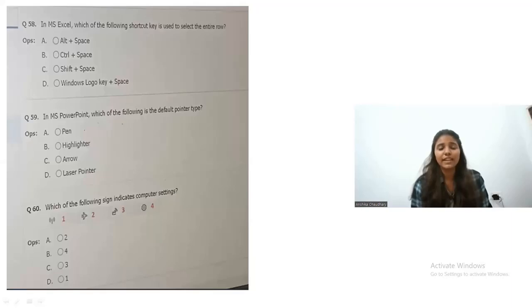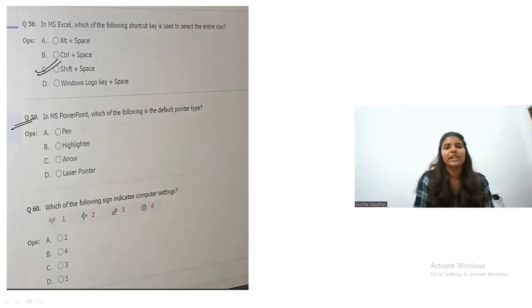The next question is, in MS Excel, which of the following shortcut keys is used to select the entire row? Shift plus space key is used to select the entire row. All right. The next question is, in MS Word, which of the following is the default pointer type? So arrow pointer is the default pointer type.